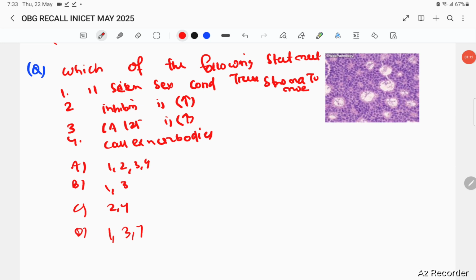The next question: which of the following statements is correct? They have given a Call-Exner body image of histopathology. It is usually seen in sex cord stromal tumors. Estrogen will be increased, but CA-125 will usually not be increased. Call-Exner bodies, and the answer is 1, 2, 4. CA-125 will usually not be increased in granulosa cell tumors or sex cord stromal tumors. These sex cord stromal tumors show Call-Exner bodies, and estrogen will increase.